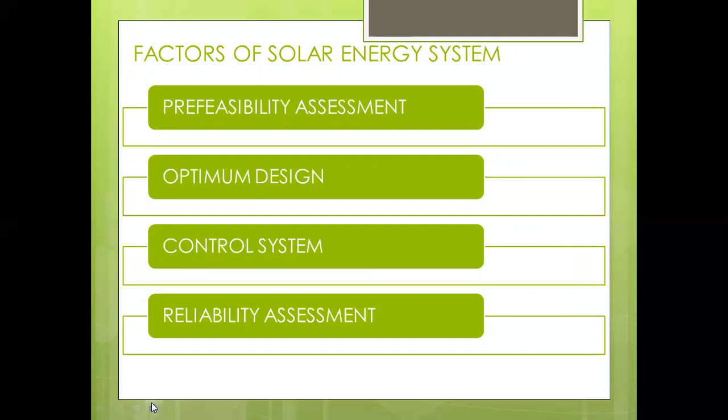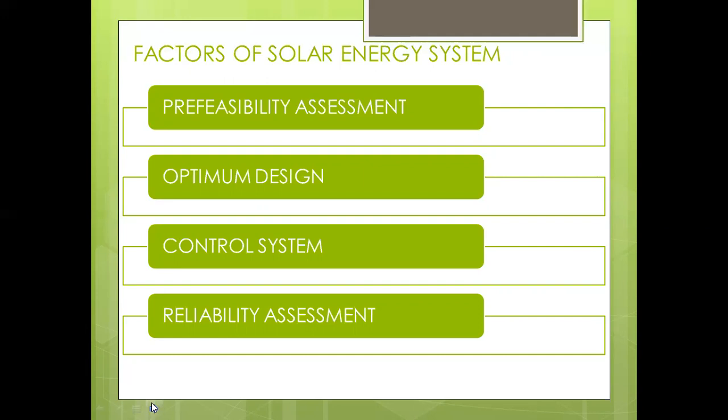So we can say the qualitative factors of a solar energy system are pre-feasibility assessment, optimum design, control system and reliability assessment. Through the qualitative factor, we identify the quantitative factor. For example, pre-feasibility assessment is like a location assessment of a solar energy system. In the location assessment, we identify the value of solar radiation or wind velocity.